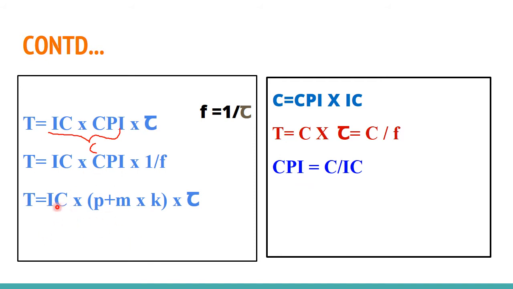Also here you can see one more equation that is used for evaluating capital T. Here I am using the same equation, but the slight difference is that CPI is replaced with 3 parameters. So what are these parameters? CPI I am dividing into two. One is known as memory cycle and another one is known as processor cycle. Memory cycle is represented by M and processor cycle is represented by P. What is this memory cycle and what is processor cycle?